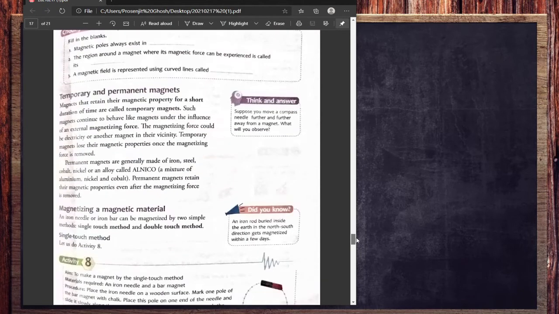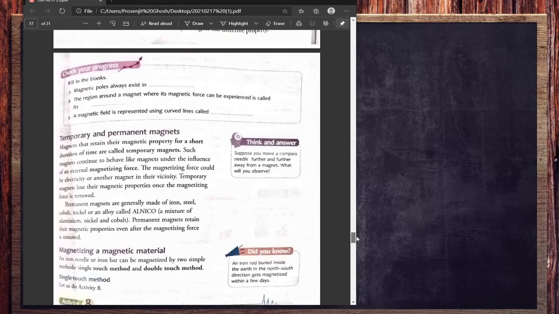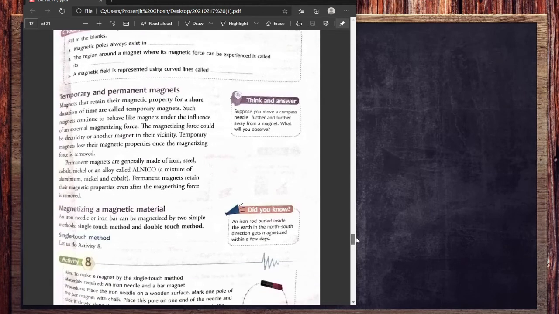Now coming to temporary and permanent magnets. I already told you about temporary and permanent magnets, how they are magnetized, how they have force, and what the advantages and disadvantages are. One more thing I would like to tell you here is Alnico. This is a mixture, or you can say an alloy, of aluminium, nickel and cobalt. If you convert this into a permanent magnet by the process I described, it will enhance the magnetic property more.